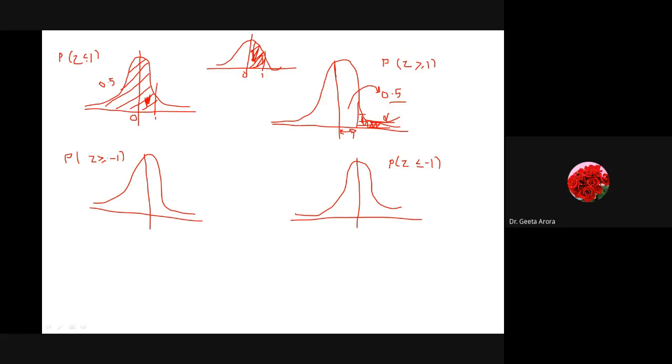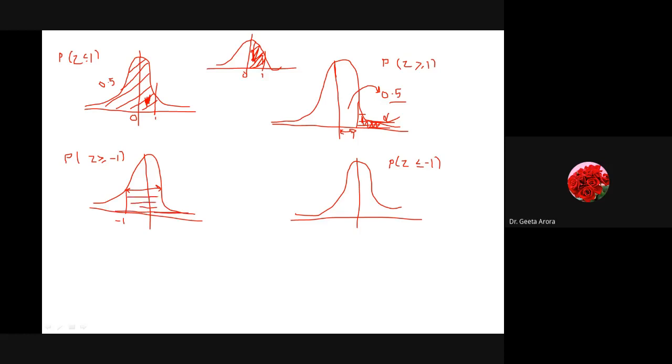Here I have written z greater than equal to minus 1. Now what the change is, instead of 1 I have taken minus 1. Now minus 1 will be on the left hand side. It means somewhere here I have minus 1, and we are saying z greater than equal to minus 1. Which side will it go? Right hand side, correct. Here we talk about greater than equal to minus 1, so we are talking about this whole area from this minus 1 to whatever the whole side is.